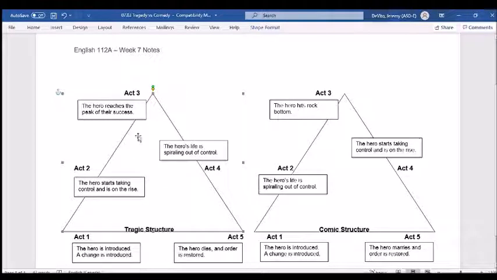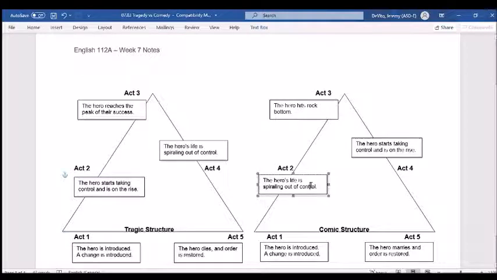So if anyone's ever watched Breaking Bad, classic tragedy, right? Heisenberg on the rise, but we know how it's going to end. Things are going to get ugly, things are going to spiral out of control, and he's going to end up dead. Okay, comedy, you guys probably recognize even more because this is still the very standard romantic comedy that we see, right? The hero's introduced, there's a change introduced as well. So we have something that's very similar.